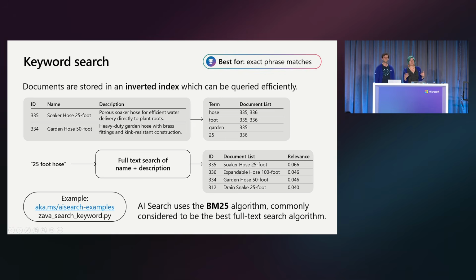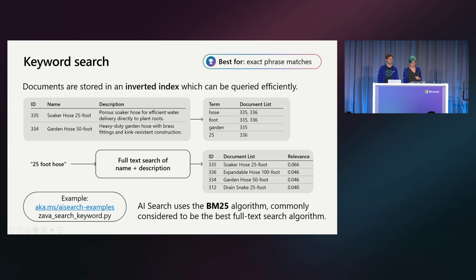So keyword search is the traditional search that we've been using for decades now, right? The idea of keyword search is that we store an inverted document index, which says, for this particular term, this is how often we saw it in the documents and the general frequency relative to the length of the document. So if I'm searching for hose, and there's a document that says hose, hose, hose, hose, hose all over the place, that's probably a very good document for my search for hose, right?